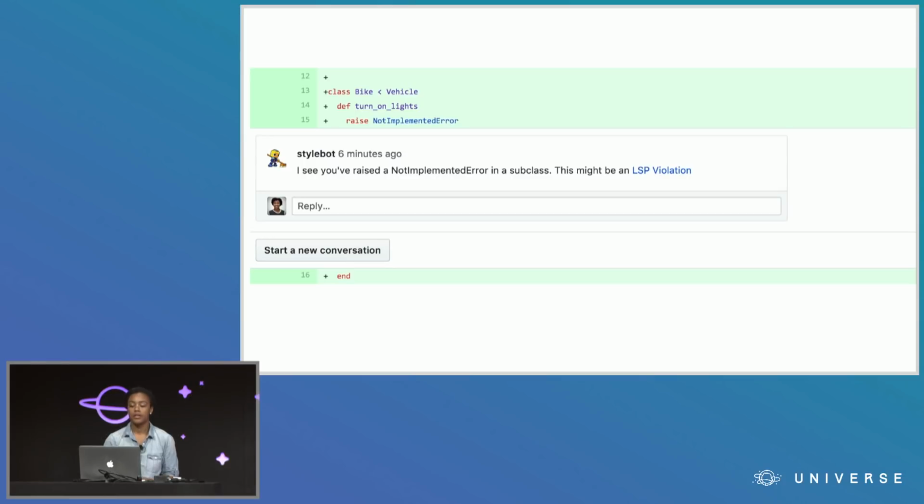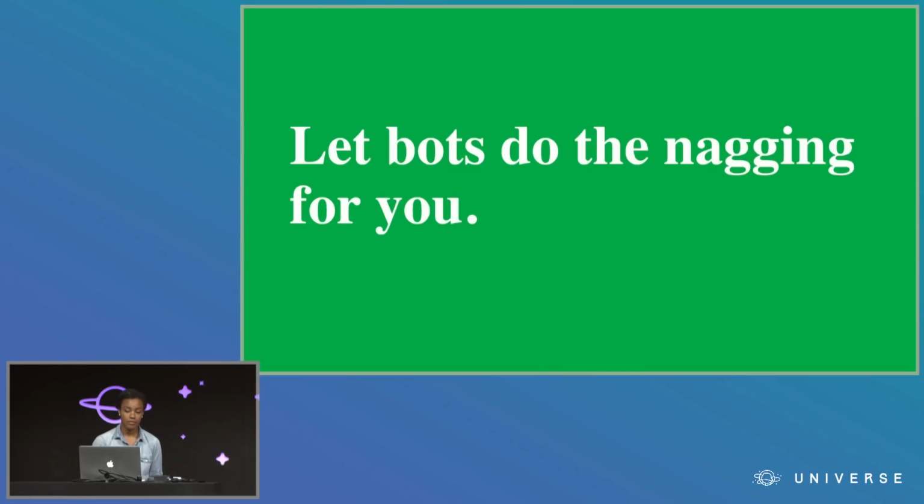And for reviewers, this also gets them thinking about it as well. Maybe they normally would have skipped over or not noticed it in their review. But now suddenly, they're also thinking about different ways you can design the code to avoid this. And they can chime in with suggestions to help you fix it. Don't rely on your human reviewers to always spot things like this off the bat. Because even if they see it, they might not want to mention it in a comment because they assume the best of you and they assume you probably really needed it. The bot makes no such assumptions, and it will force you to rethink. Wherever possible, let your bots do the nagging for you.